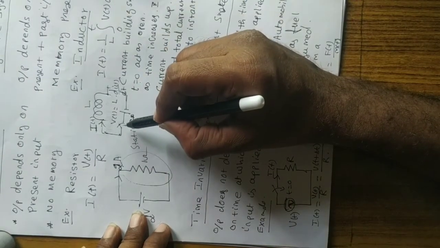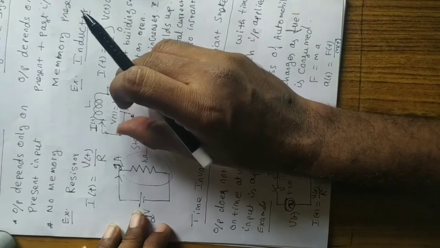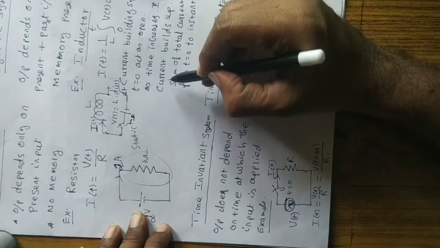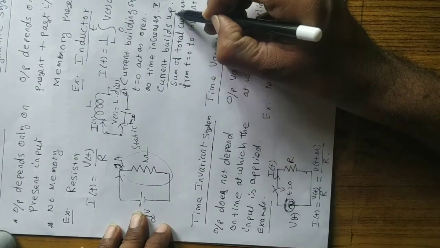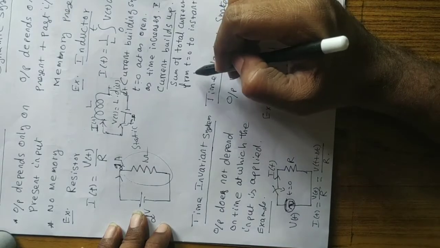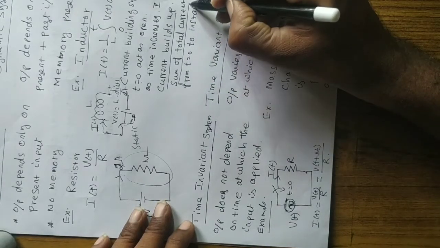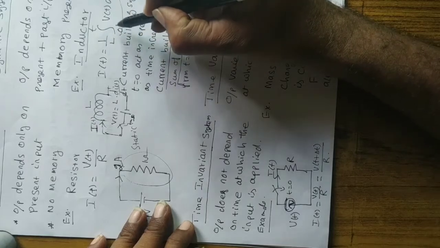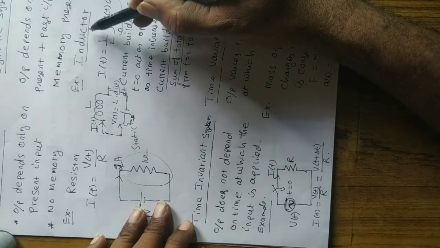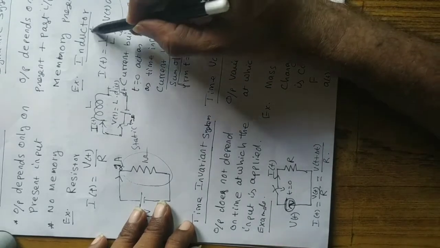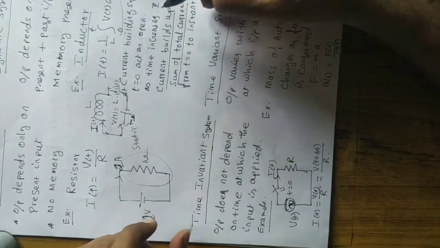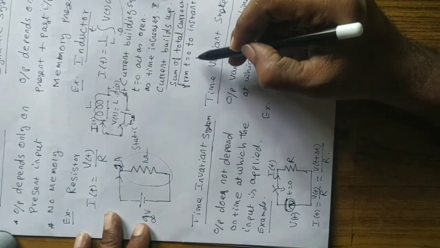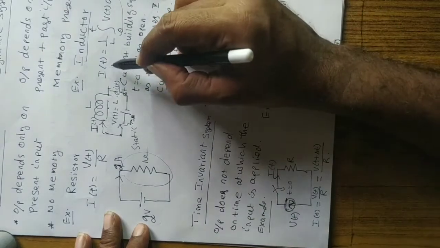But after some time the voltage drop across the inductor reduces and current starts to build up in the inductor. So the integration is nothing but continuous summation from 0 to t. The continuous summation of the current building up in this inductor is actually the total current I of t.